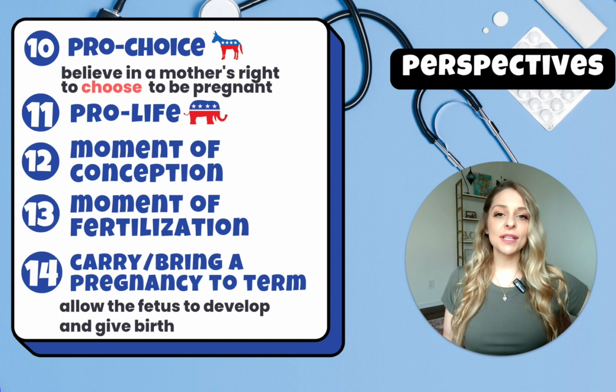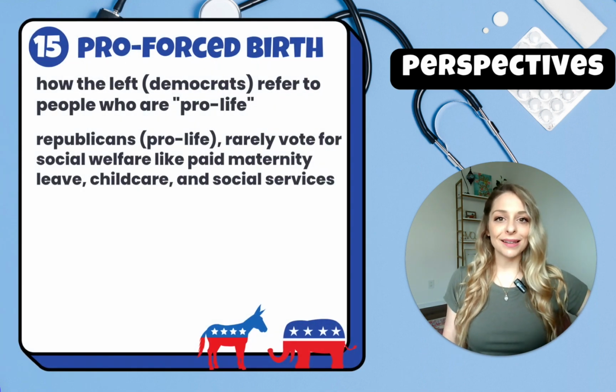And these two terms have existed for a really long time, but more recently there has been a new term added to the discussion, and that is pro-forced birth. And this term is often used by the left or by the Democrats to refer to people who are supposedly pro-life. Now you can really feel the difference in connotations between pro-forced birth versus pro-life.